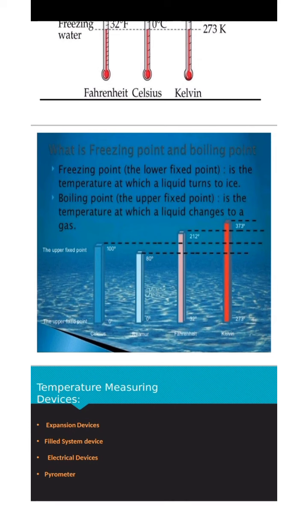What is freezing point and boiling point? Now we will see the freezing point and boiling point by definitions. Freezing point, or we can say the lower fixed point on a scale, is the temperature at which a liquid turns to ice, while on the other side boiling point, or the upper fixed point, is the temperature at which a liquid changes to gas.